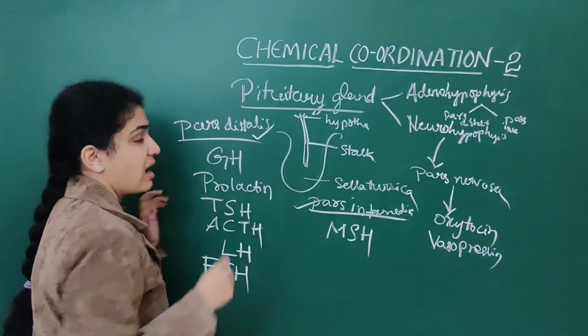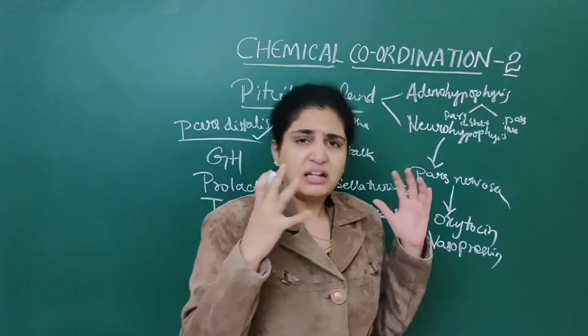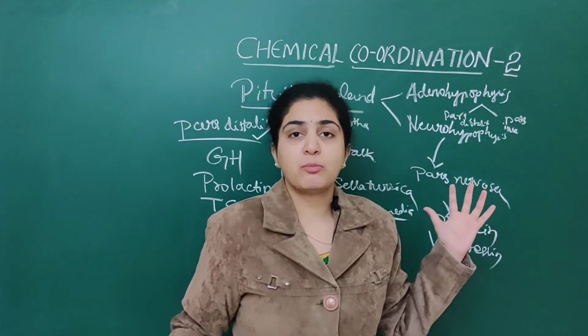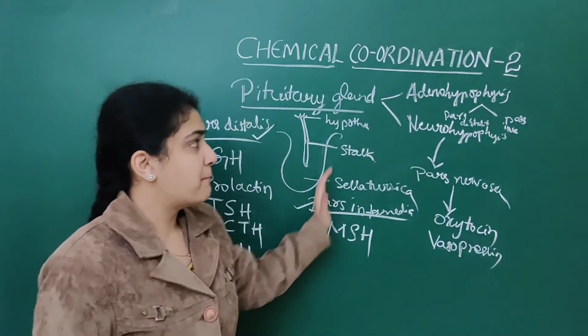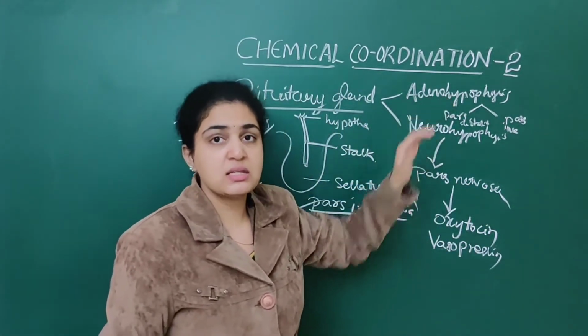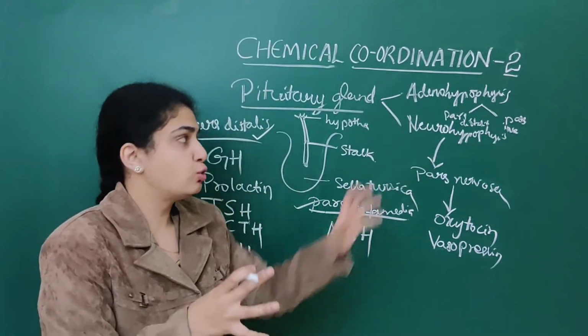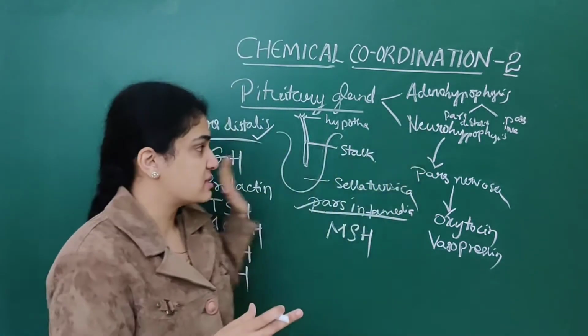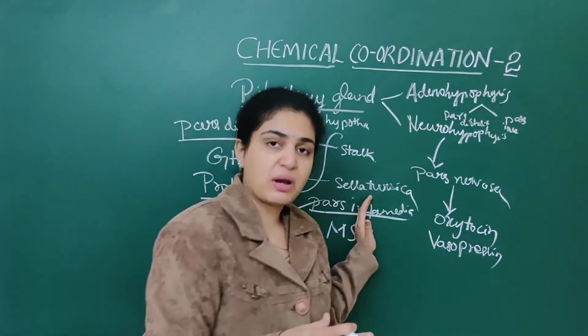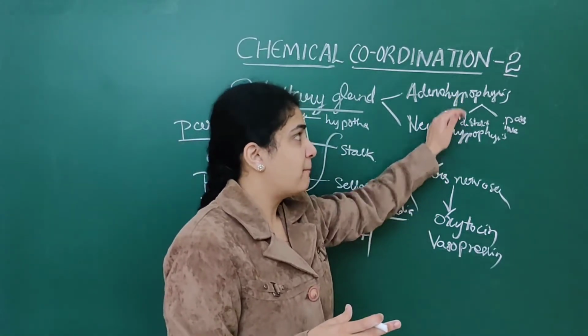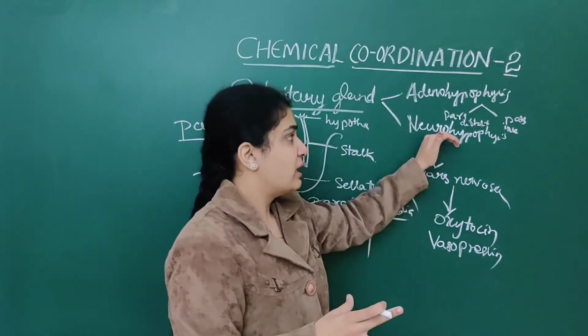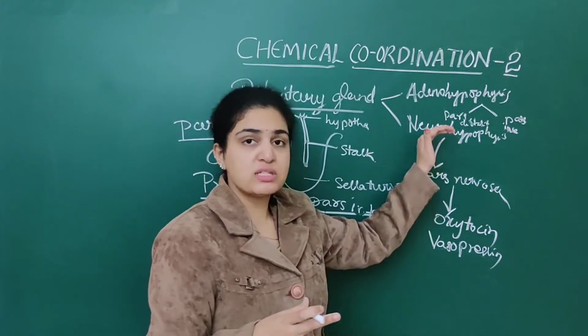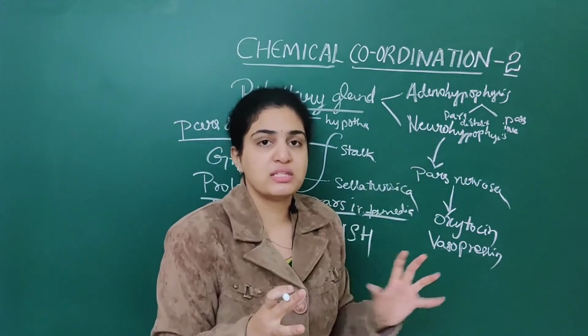Pars distalis secretes numerous hormones. Pars distalis as well as pars intermedia come under adenohypophysis. Pars nervosa comes under neurohypophysis.